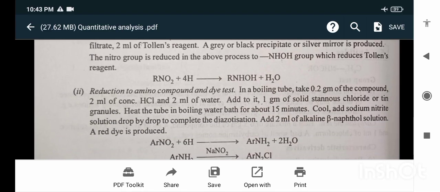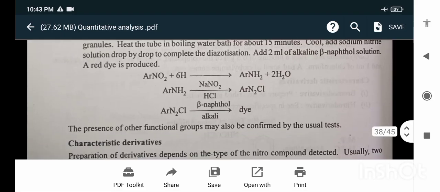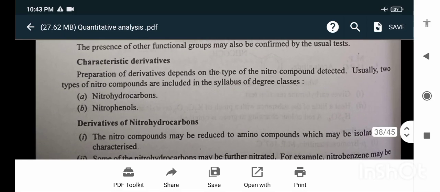And the dye test: in a boiling tube, take 0.2 gram of the compound, 2 ml of concentrated HCl and 2 ml of water. Add 1 gram of solid stannous chloride and heat the tube in boiling water bath for 15 minutes. Cool and add sodium nitrite solution drop by drop to complete the diazotization. Characteristic derivatives: they are the nitrohydrocarbons and the nitrophenols.